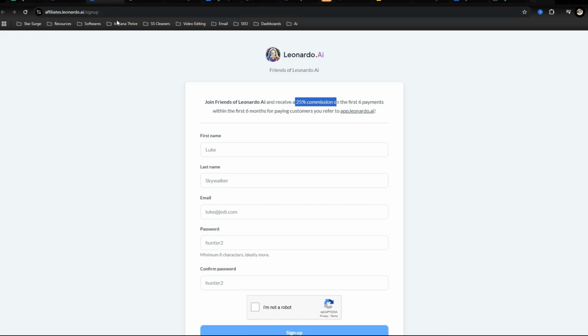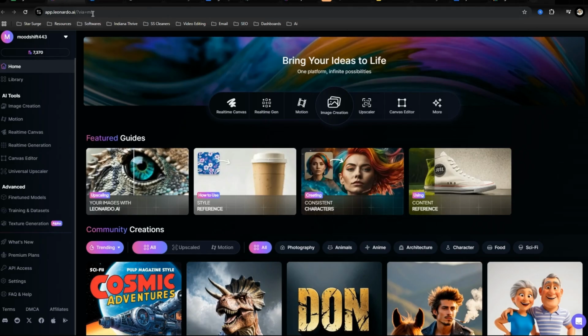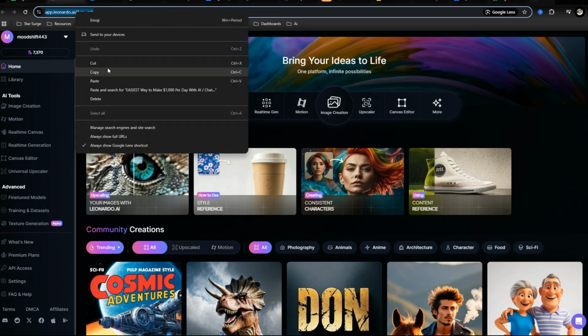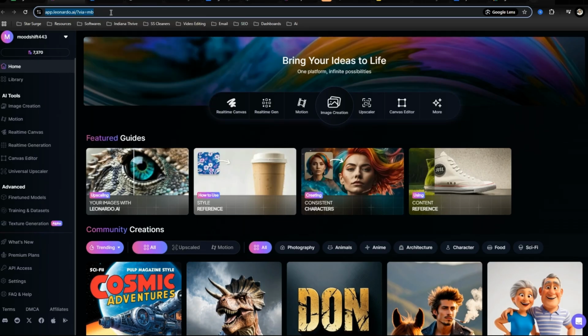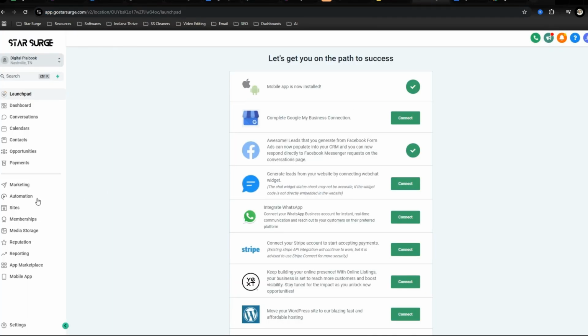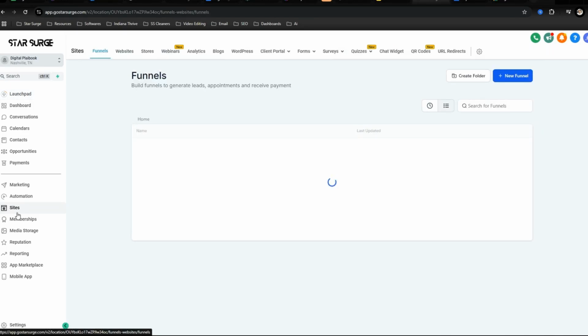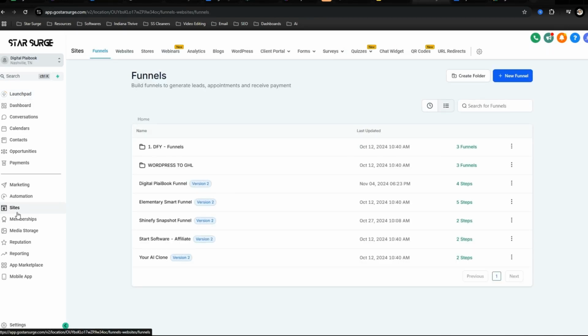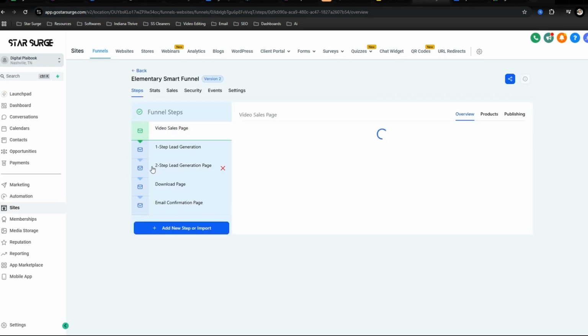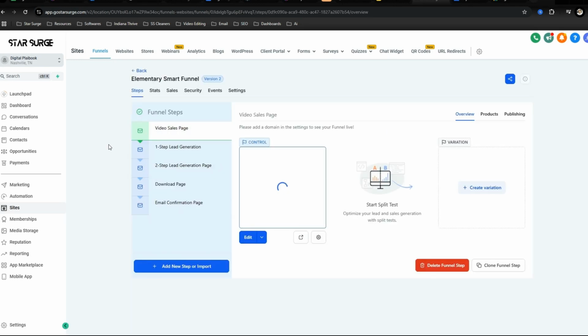Once you sign up, you will get a link that looks something like this, and you're going to want to hang on to that because we need to create some sort of funnel to get people's emails and names so you can start marketing to them. So this is just an example funnel that you're going to be able to get.